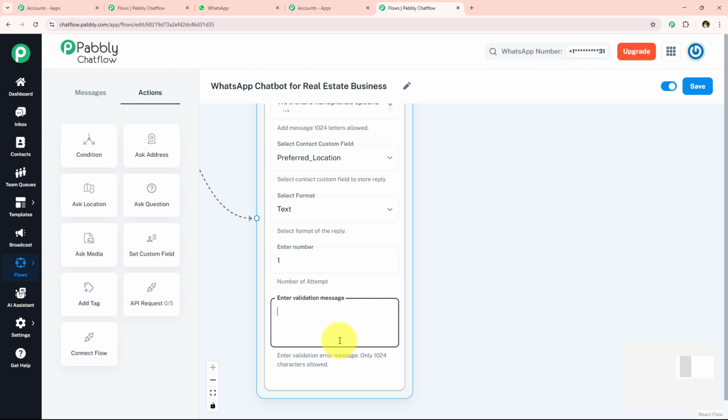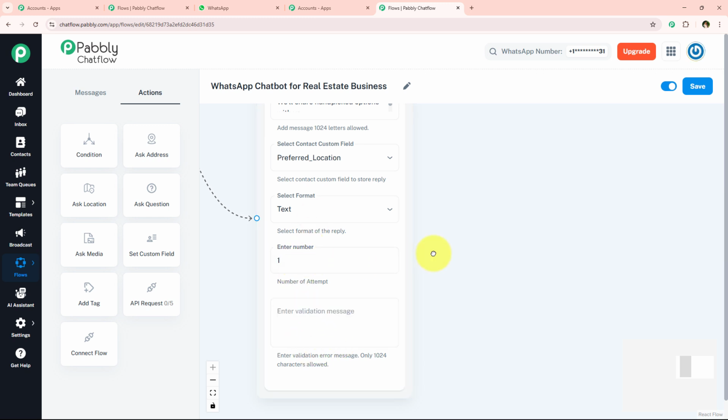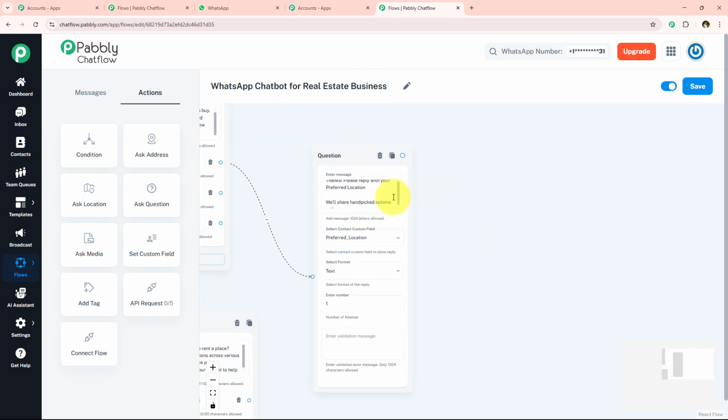So you must be wondering, what is this validation message? So over here, let's say you have selected the format of the reply as text, but let's say your user got confused and they have replied the preferred location in some number format or in some another format. Then what is going to happen is a validation message would be sent towards them that please reply in text format, or this is an error, so the chatbot will not move on further. Alright, so you're going to give them a second attempt with a validation message to reply in text format. Alright, so if you enter this validation message, you have to increase the number of attempts too. I'm just going to keep it as 1 only, and we're going to move on further.